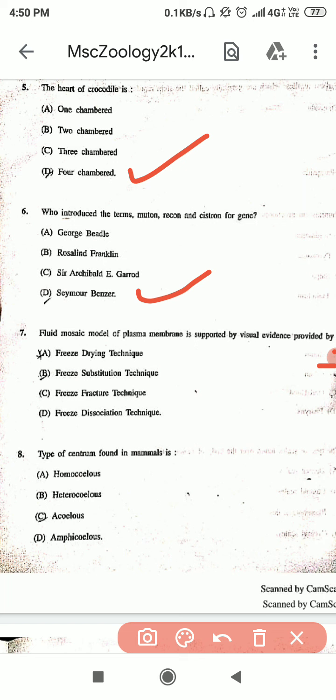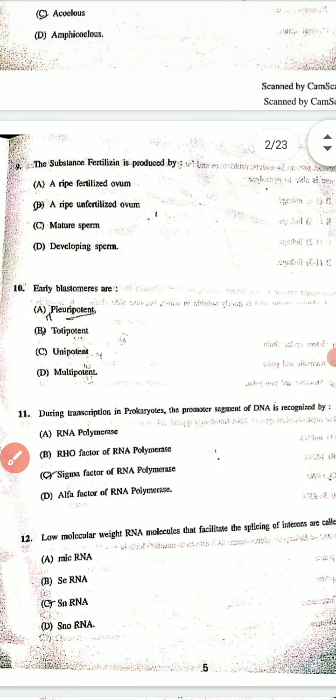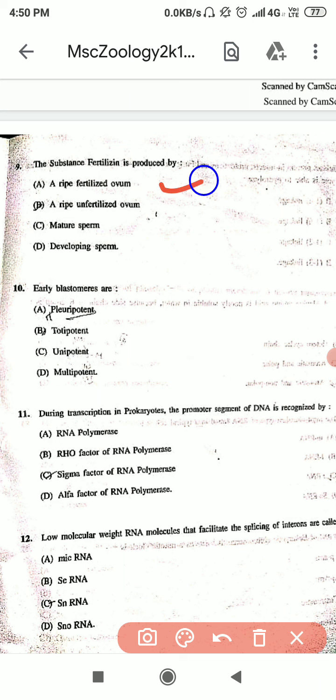Our next question is fluid mosaic model of plasma membrane is supported by visual evidence provided by, and the correct option is C option. The next question is the type of centrum found in mammals is, the correct option is Amphiceles. Our next question is the substance fertilization is produced by, and the correct option is A option. And the next question is the early blastomeres are, and the correct option is B, totipotent.